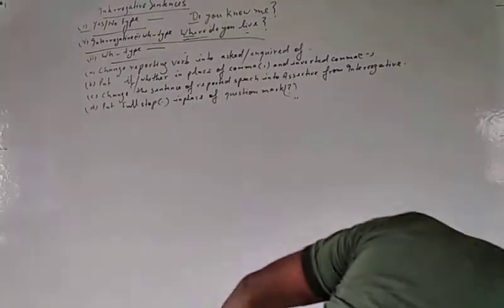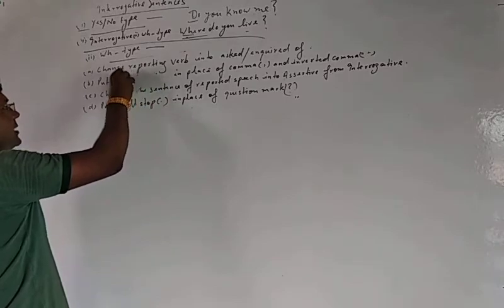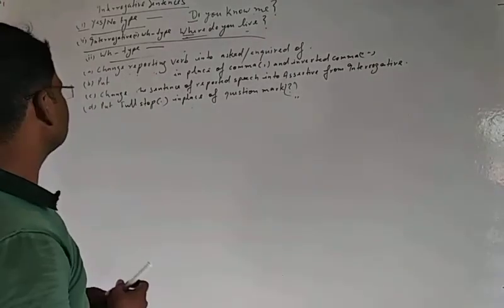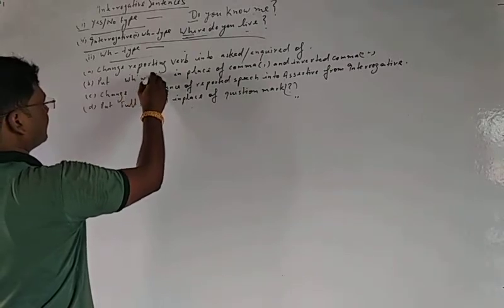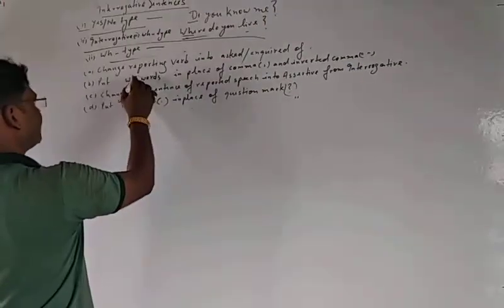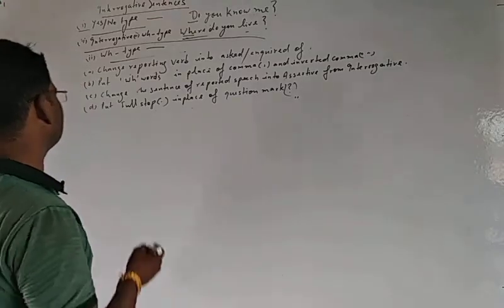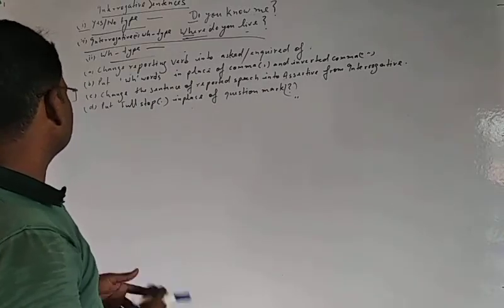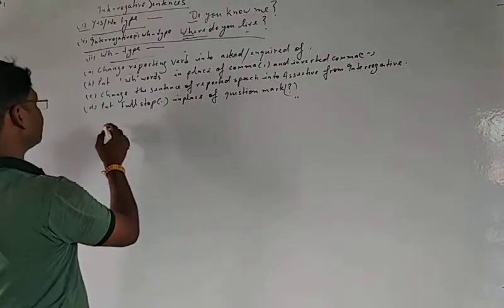Here, in the second rule, all of the things are the same as interrogative first. Only one thing is changed, that is, put the WH word in place of the comma and inverted comma. That is the change which is different from the rules of interrogative first, and the rest of the things will be the same.